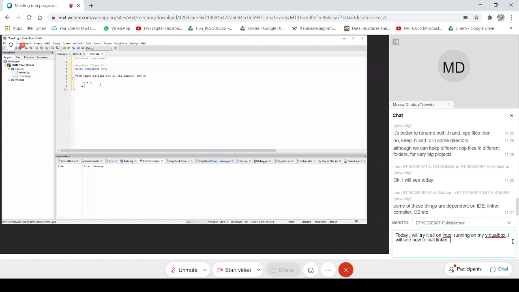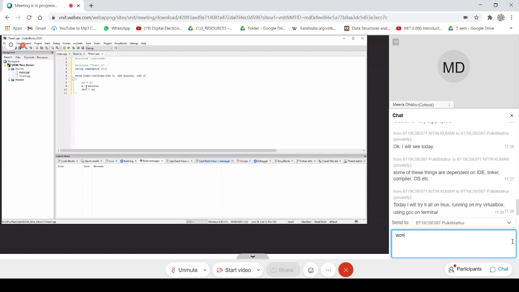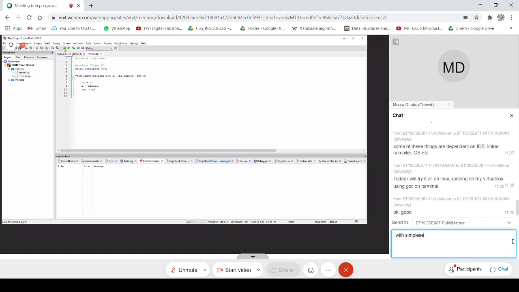Then I think min is equal to minute, and second is equal to s. I hope I'm writing the data members' names correctly. No, this should be second. Yeah. Okay, I saved it. And in between you can also compile and see it. So no error in this member method definition.